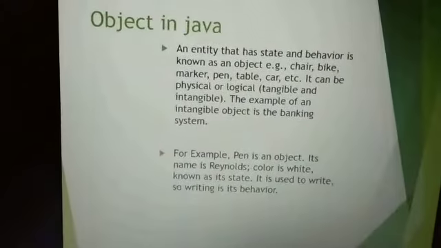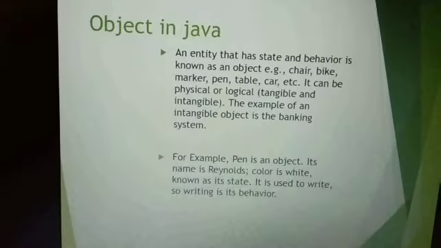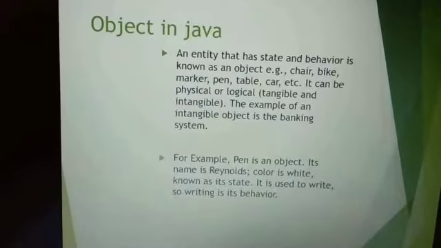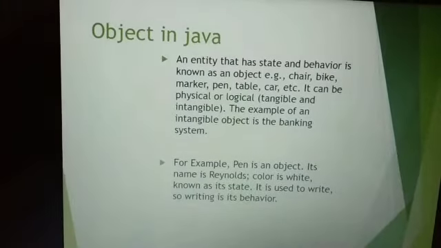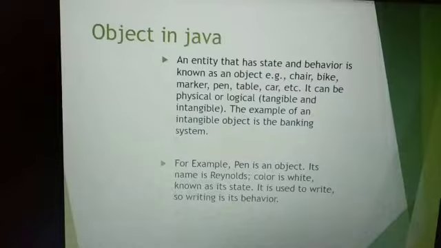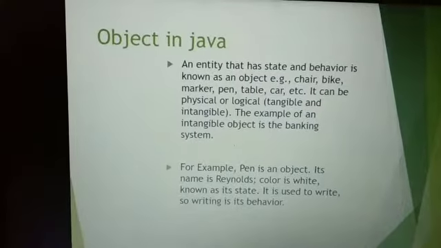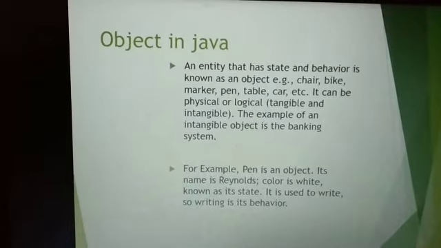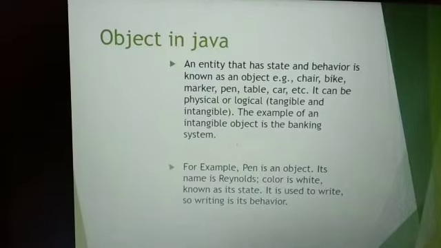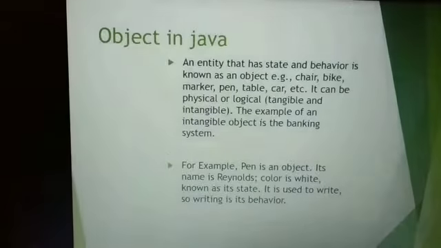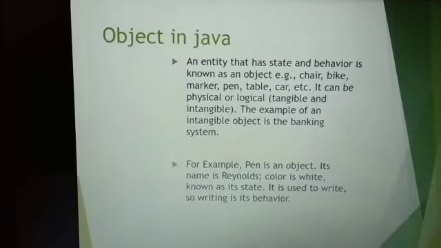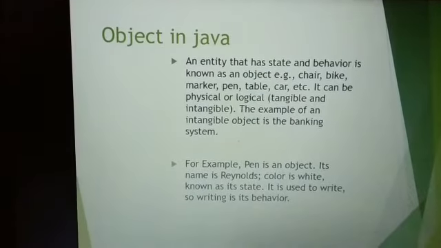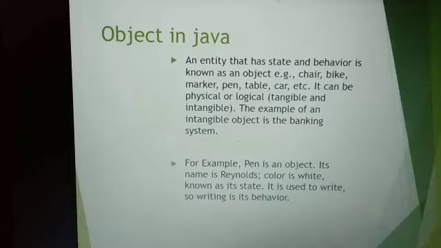Objects in Java. Java is totally based on objects. So now, what is an object? An object is an entity that has some behavior. For example, a pen. A pen has some name, some color and some behavior. Characteristics of a pen are its name and color. Its name is Reynolds, its color is white, and its behavior is that it is used to write.